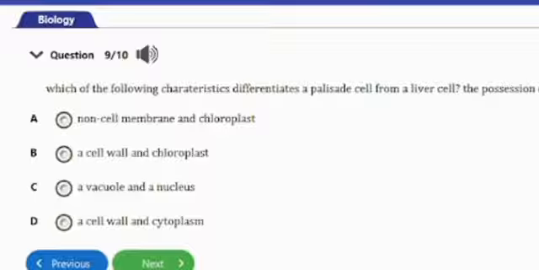The palisade layer is found in the mesophyll of the leaf, so it's responsible for photosynthesis. There you will have the chloroplast, and then you will have a cell wall. That's what differentiates it from the liver cell out of the options given here. That's it for that question. Let's go ahead and consider the next and the last question.